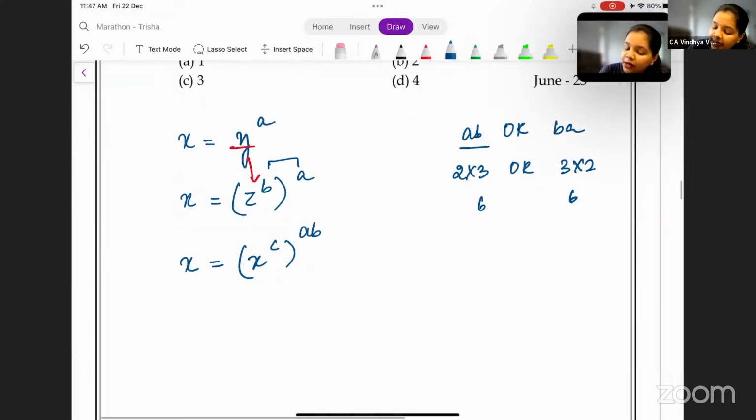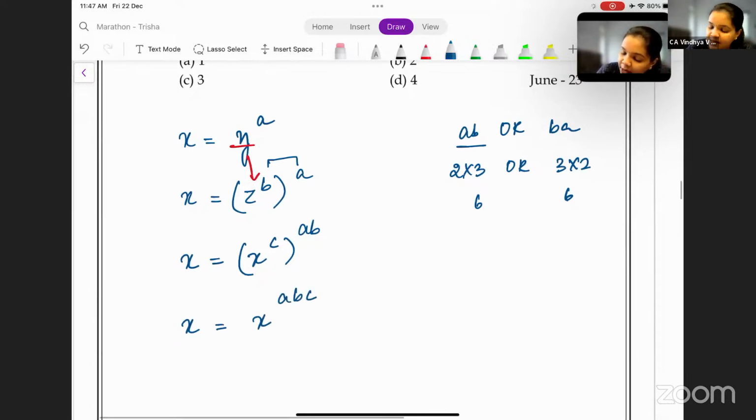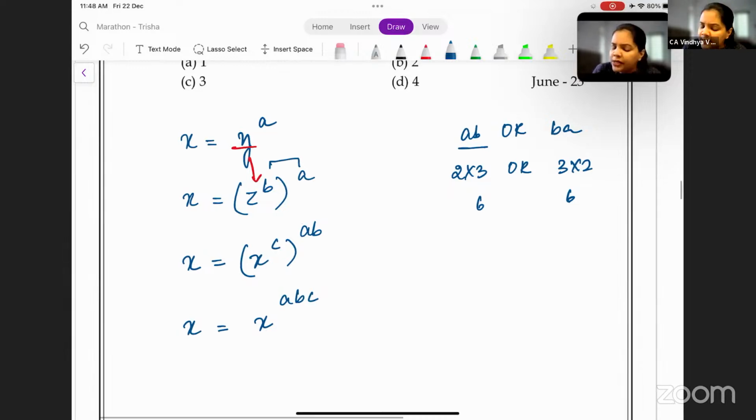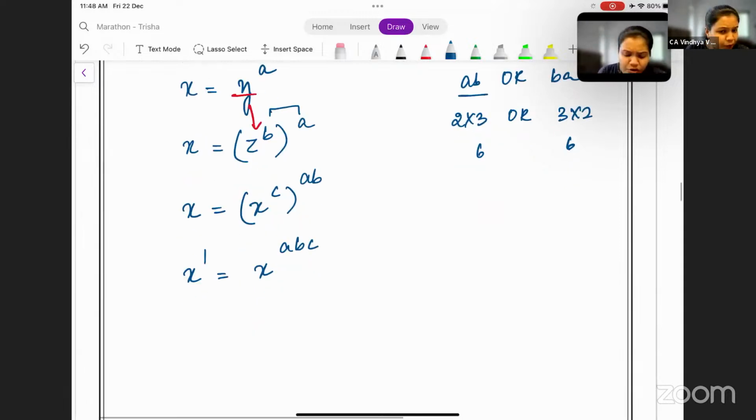All right? So now here, can I write this as x is equal to x to the power abc? Okay. Now, on the left hand side, you have x, which means it is x to the power 1, right? When nothing is given in the power, it means that the power is 1, not 0. So now, can I use the law of indices and say, when the base is same, x, and the terms are equal to each other, x to the power 1 is equal to x to the power abc, then we can say that the powers are equal, which means that abc is equal to,